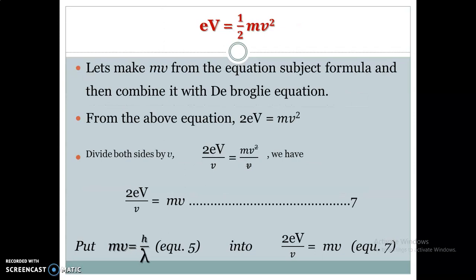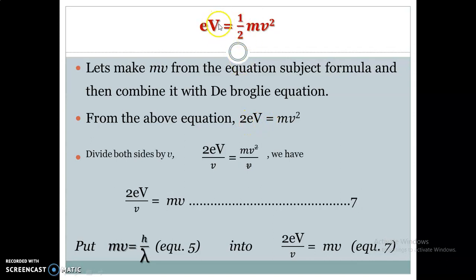Now if we look at this further, you see that eV being equal to 1 over 2 mv squared. Now if we make mv the subject of the formula, let's follow the bullets we have here. Let's make mv from the equation above the subject of the formula, and combine it with the de Broglie equation. At the end, we are going to see what we have. From the above equation, we have what? That 2eV equals mv squared.